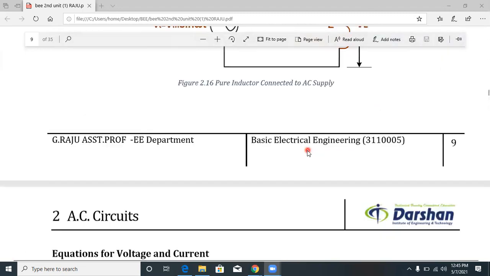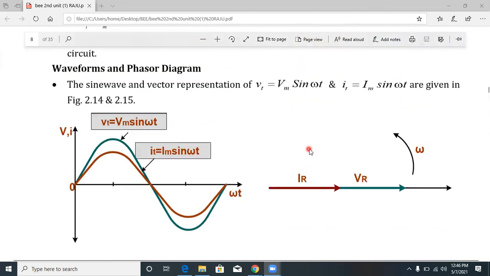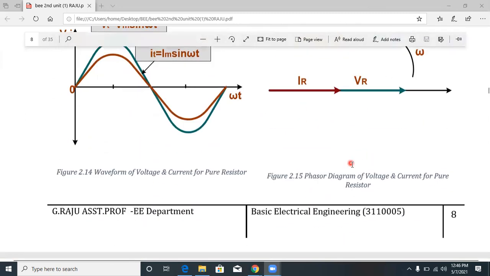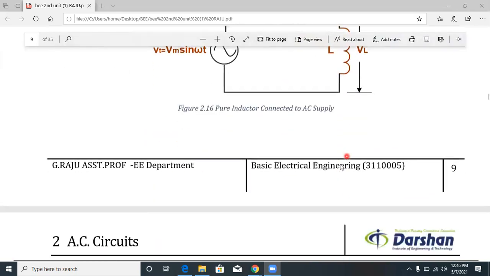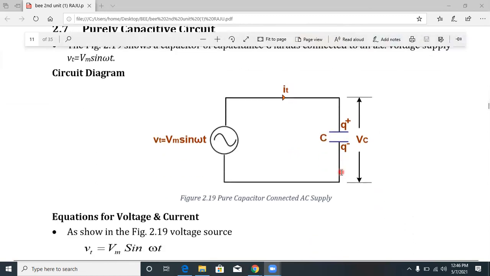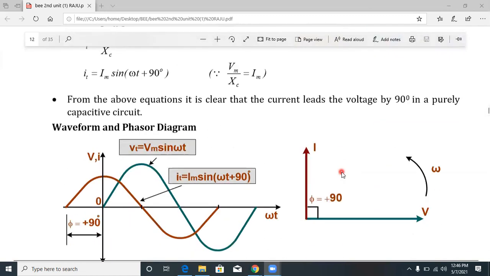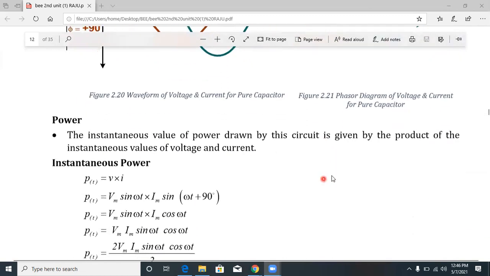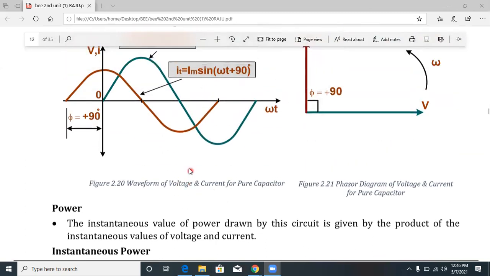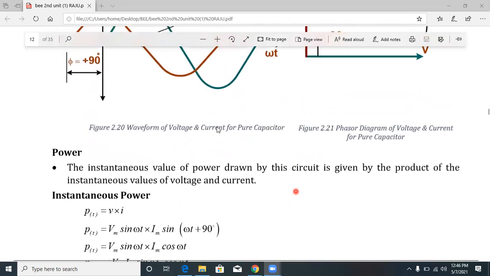For a purely resistive circuit, voltage and current are in phase. For a purely capacitive circuit, current leads the voltage by 90 degrees. This is the voltage and current waveform representation and phasor diagram representation.